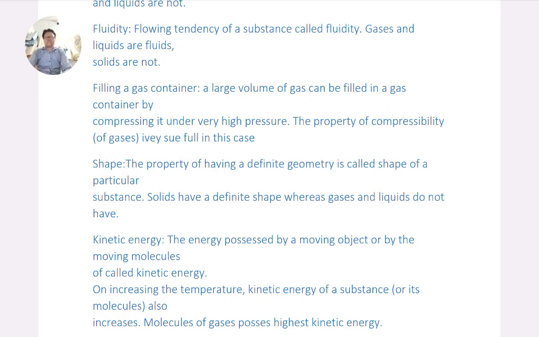Fourth, filling a gas container. A large volume of gas can be filled in a gas container by compressing it under very high pressure. The property of compressibility of gases is useful in this case.